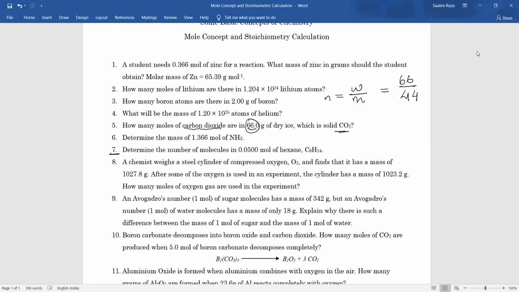44. Yeah, exactly. This is the benefit of doing so many questions, that you learn some simple molar masses. So now you can calculate it.